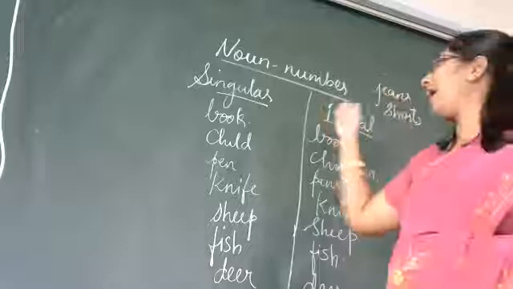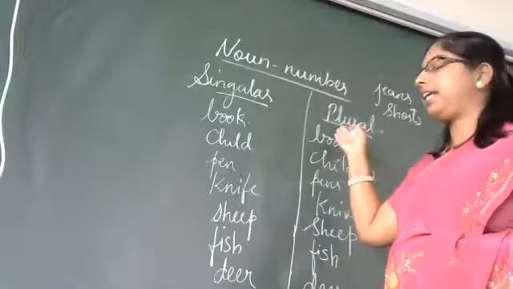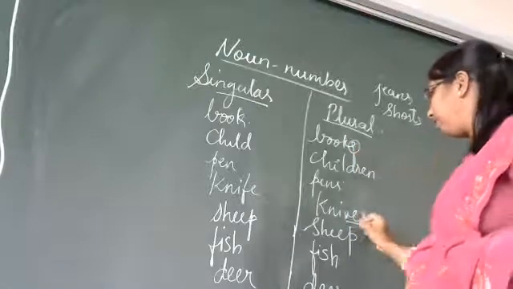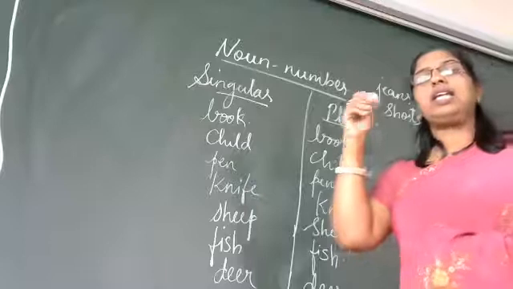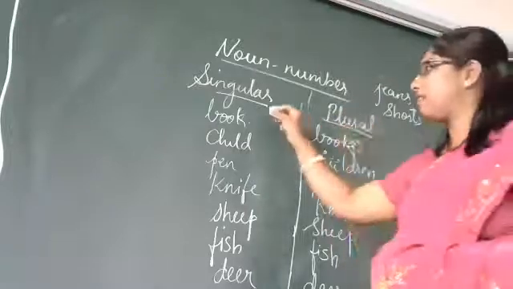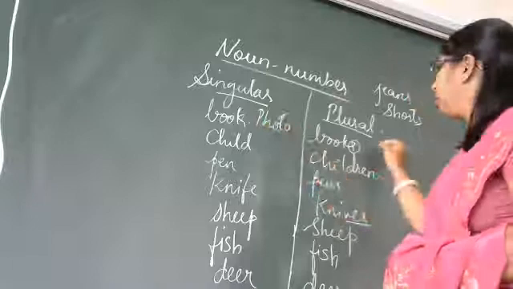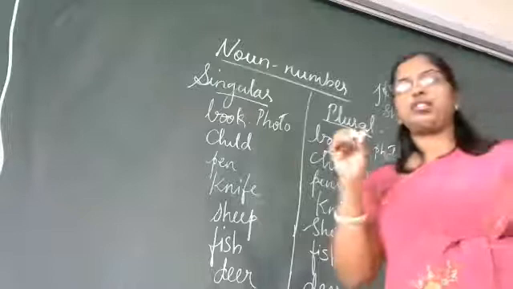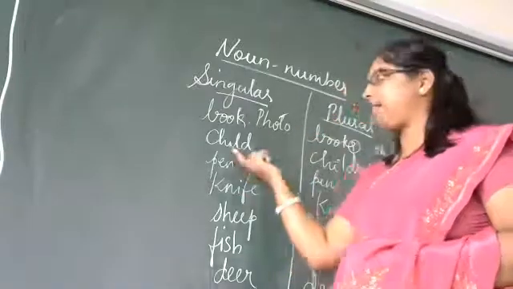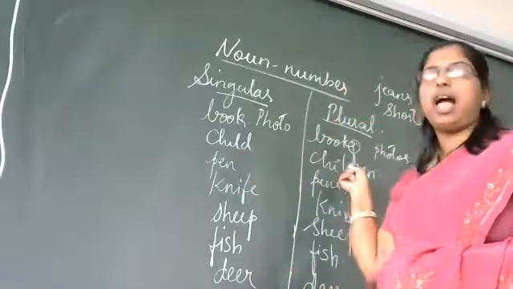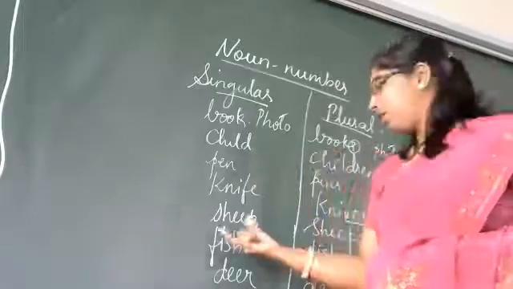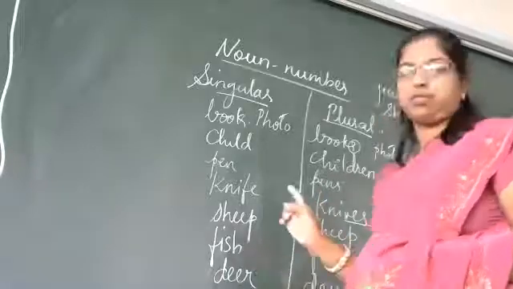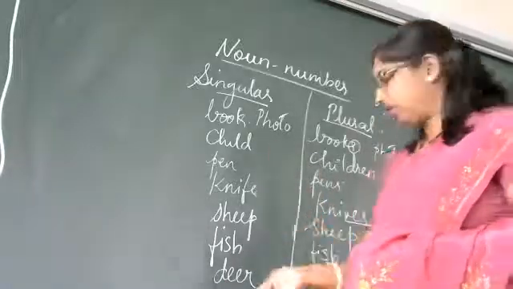Okay, so singular and plural. When you are writing in plural, either we end the word with s, or we end with ves, or we end with only es. Got it? For example, if I write photo, photos. But there are a few words wherein we don't use s or es. Here I have written child, children. And there are a few words wherein we don't change at all. Ship, ship, fish, fish. One ship, many ship only. One fish, many fish. There are many fish in the aquarium.